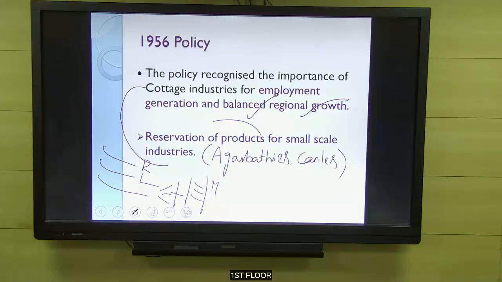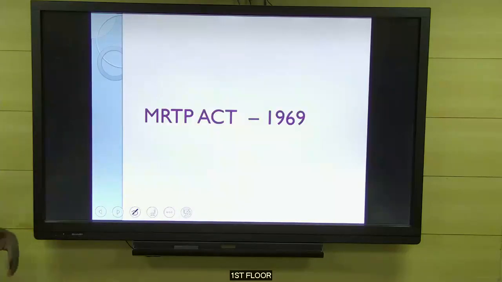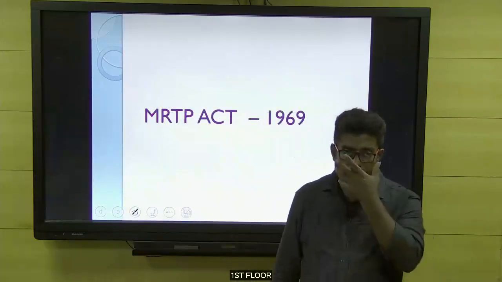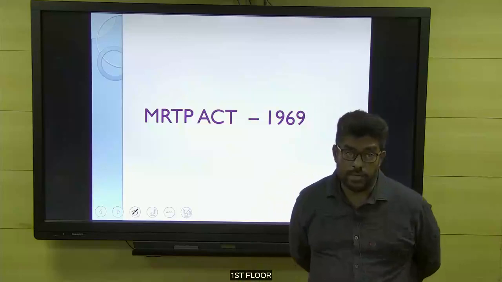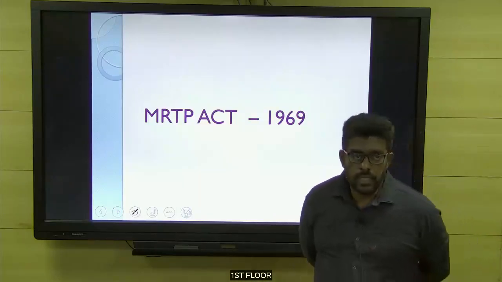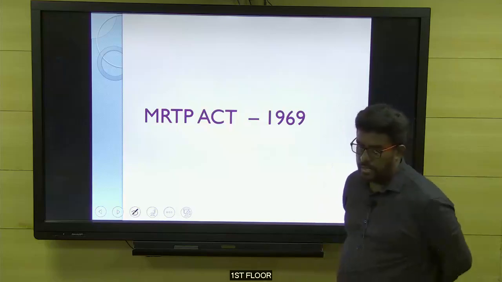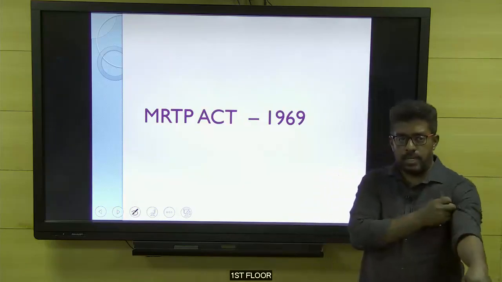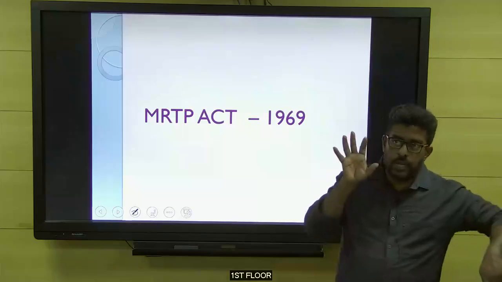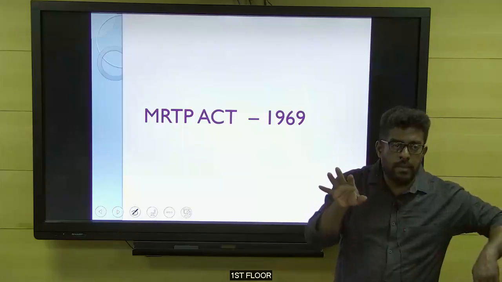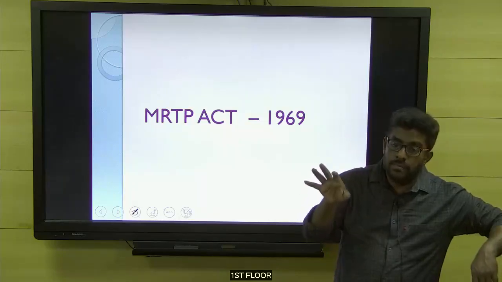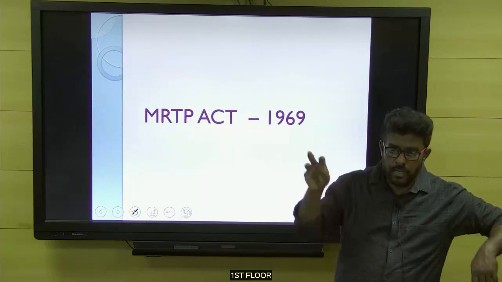Then we are going to learn about the MRTP Act of 1969. Now we are going to learn about a very important act passed in India after the Industries License Act. Now let me explain the picture. Kindly copy the act, MRTP Act of India. The expansion and all notes are exactly given in the slide. MRTP means Monopolistic, R means Restrictive, T for Trade, P for Practices.